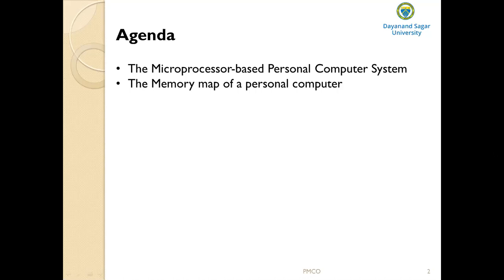So then came the second generation microprocessors, which are also called 8-bit microprocessors. Can you name some 8-bit microprocessor? Anybody? Students? 8008. Yeah, good. 8008 is the first 8-bit microprocessor introduced by the Intel Corporation, and this